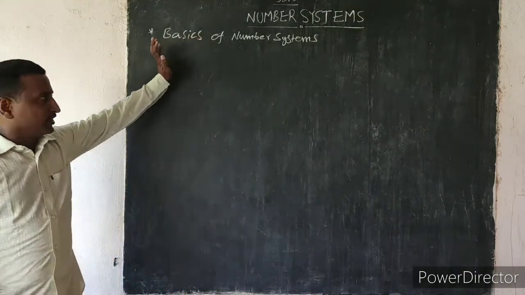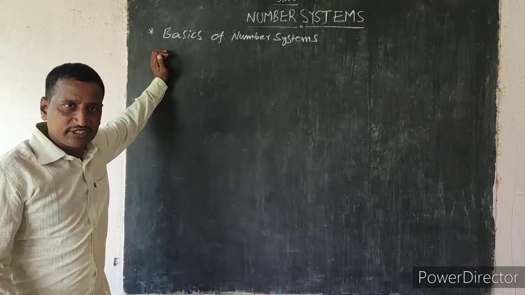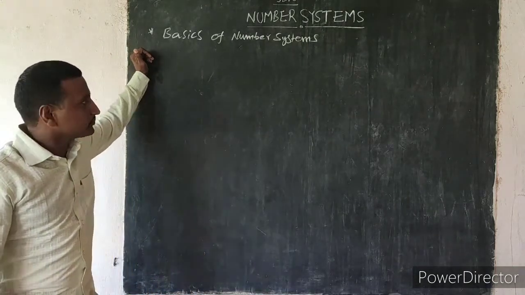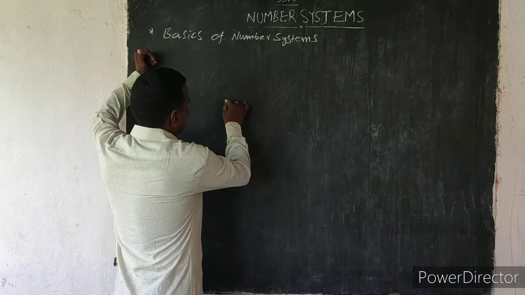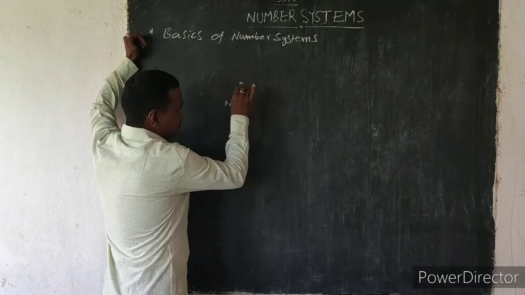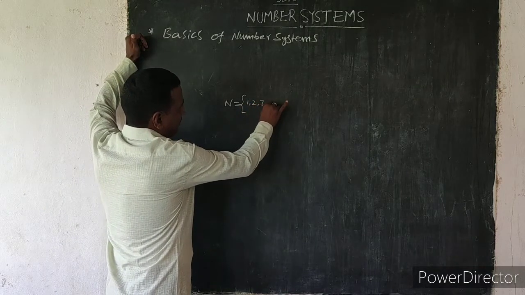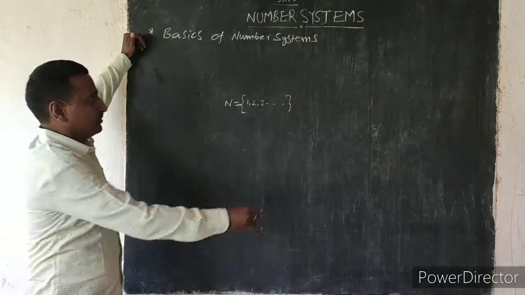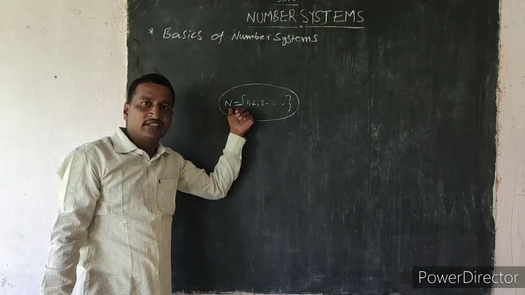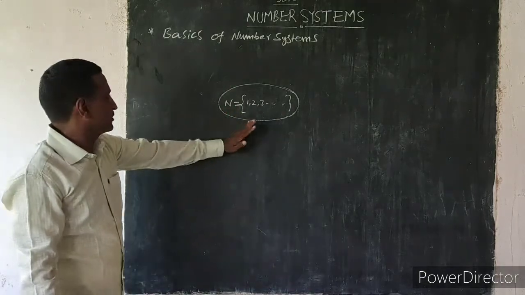Already you know, in our daily life, we use numbers to count or measure. In earlier classes, we learned natural numbers. The counting numbers are called natural numbers. Counting means 1, 2, 3, 4, 5 and so on. This is the natural number system. Natural numbers are denoted by the letter N. 1 is the smallest natural number. The largest natural number cannot be determined.